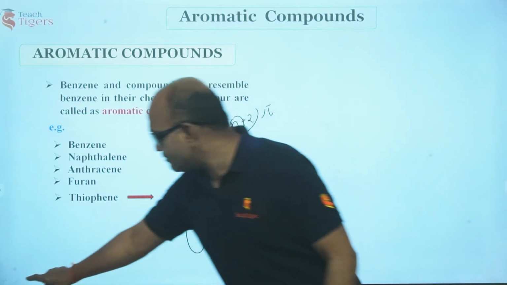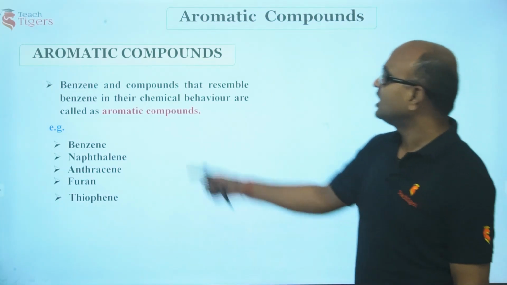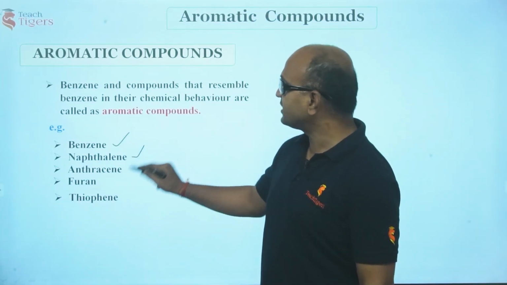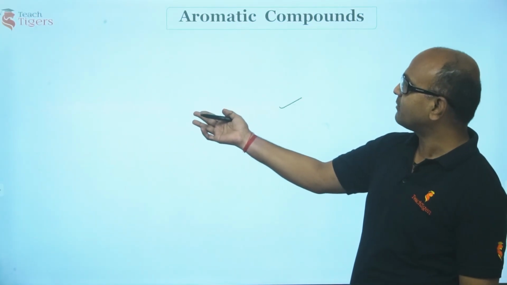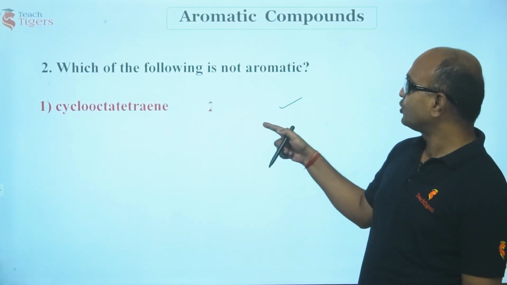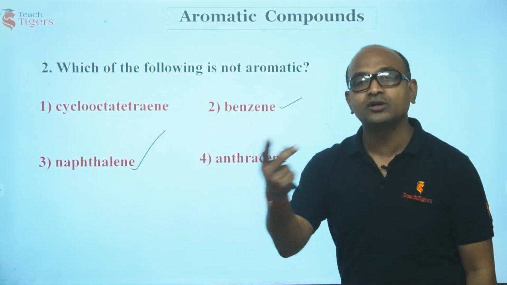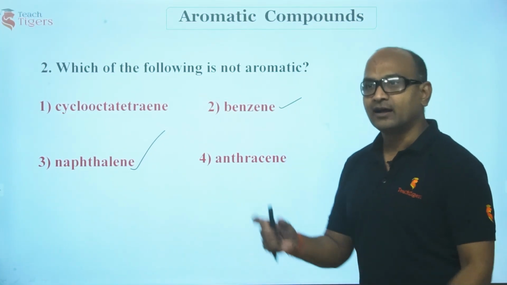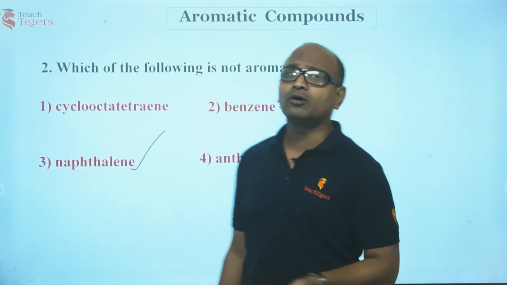So my question is, out of benzene, naphthalene and anthracene, which are aromatic? These are aromatic compounds, guys. Benzene is aromatic. I have shown you why this is aromatic. Naphthalene is also aromatic. I have just shown you how many fused benzene rings it has. I have even shown anthracene.